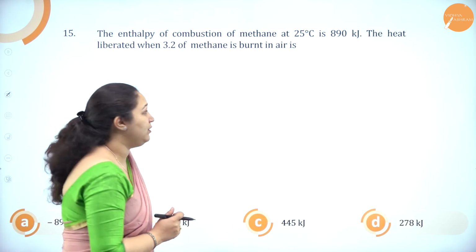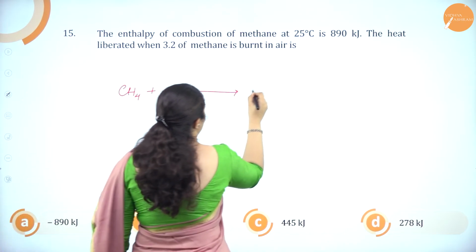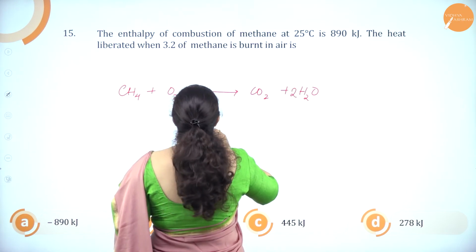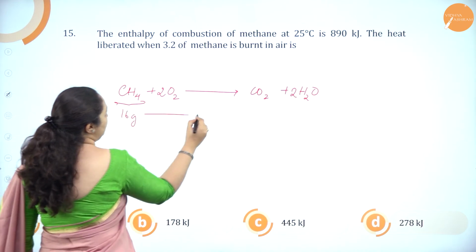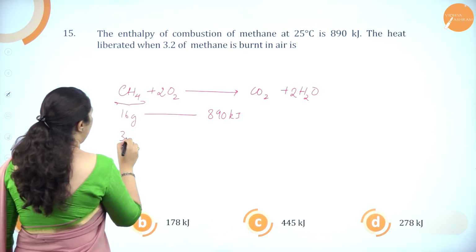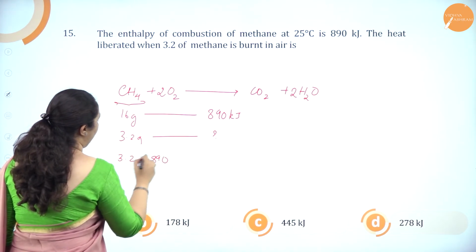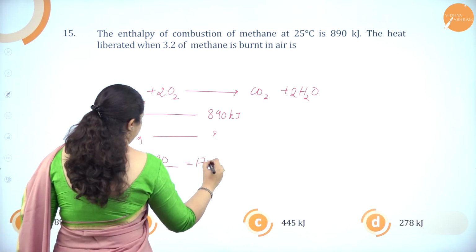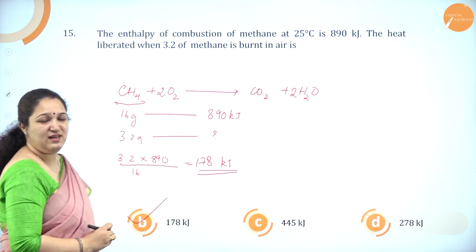Methane reacts with oxygen to form carbon dioxide and water. So, 16 grams is liberating 890 kilojoules of heat. So, 3.2 grams, how much? It is 3.2 into 890 divided by 16, which is equal to 178 kilojoules. That is option B, the correct answer.